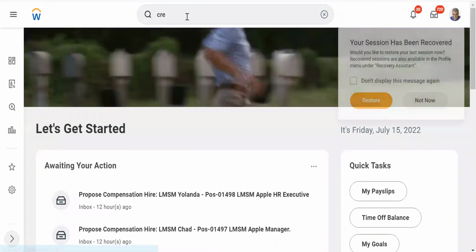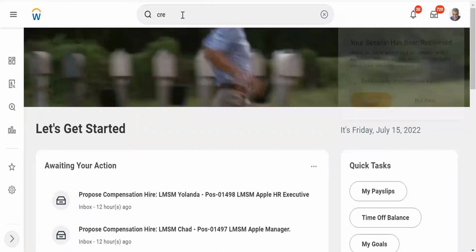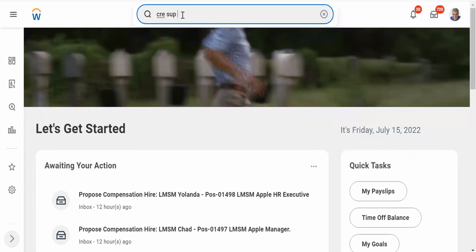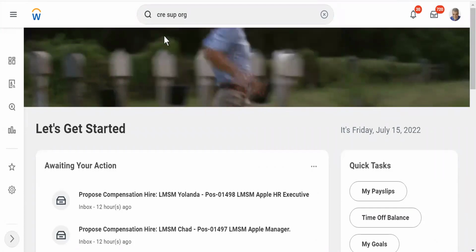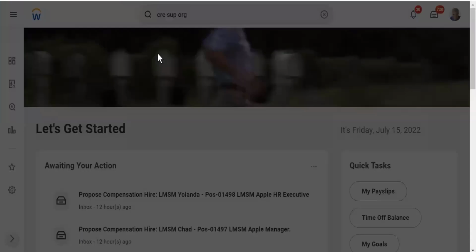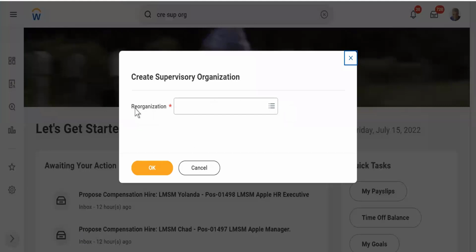Create supervisory organization. I don't know if it will allow me, if this user has permission or not. Yes, there you go. It has permissions, right? So if you see this supervisory organization, right? Again, what it is asking me, guys? Reorganization.